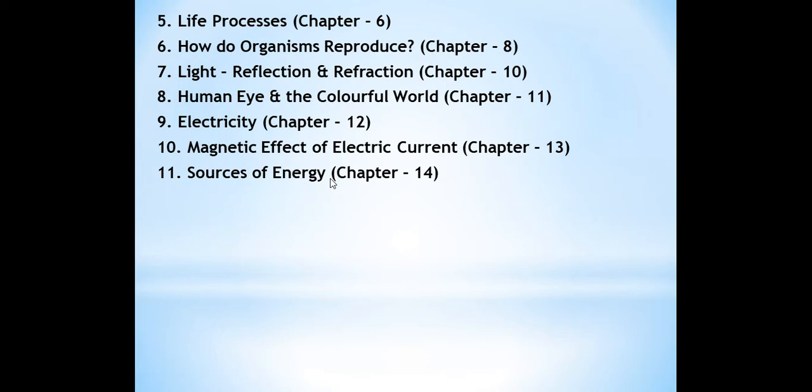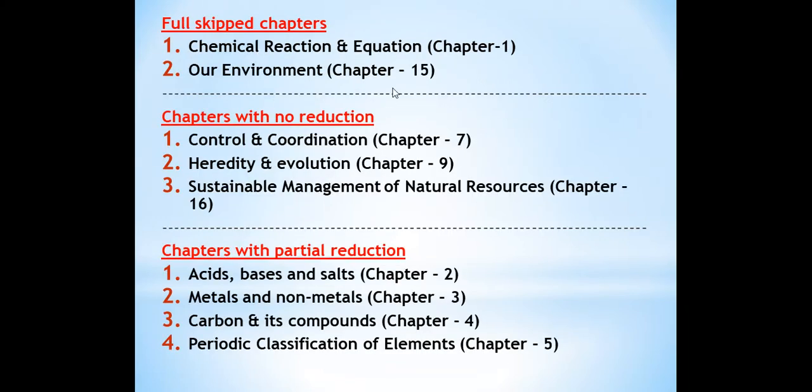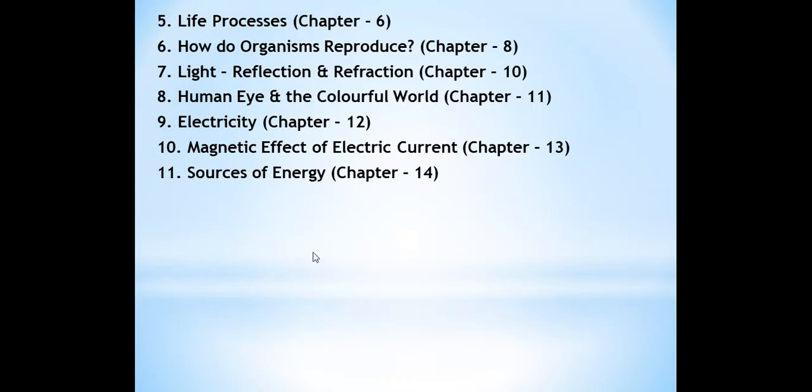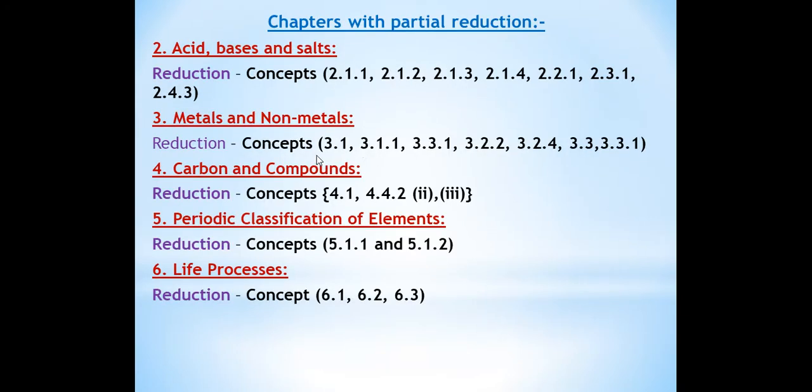So altogether we have how many chapters? Two chapters are completely reduced. In three chapters no reductions are there. We have to read these three chapters completely. And 11 chapters total altogether we have, in which some of the changes are there. So overall our syllabus is reduced a little bit. So now it's easy for us to prepare for the board exams, right? So now we'll start our discussion with what are the reduced portions, chapter wise. We'll look at the reduced portions.